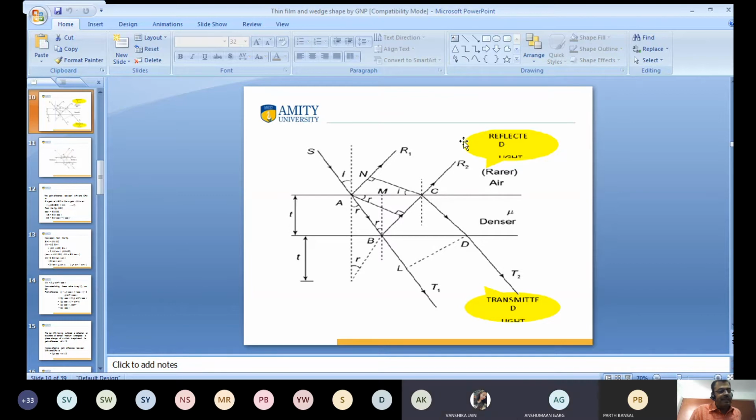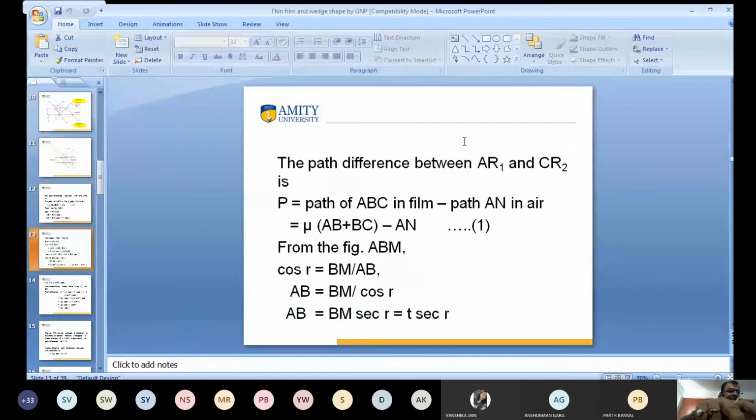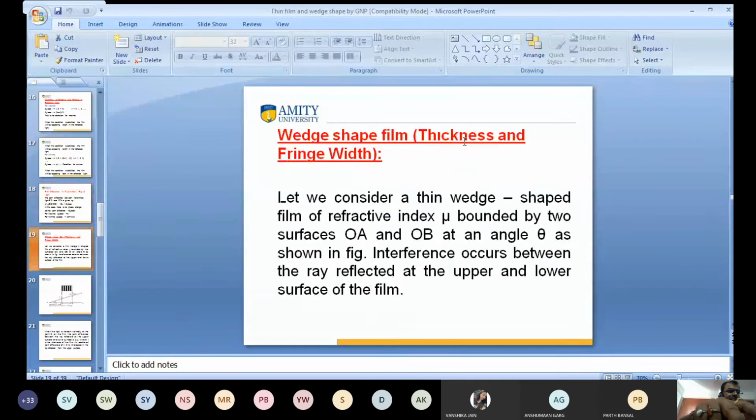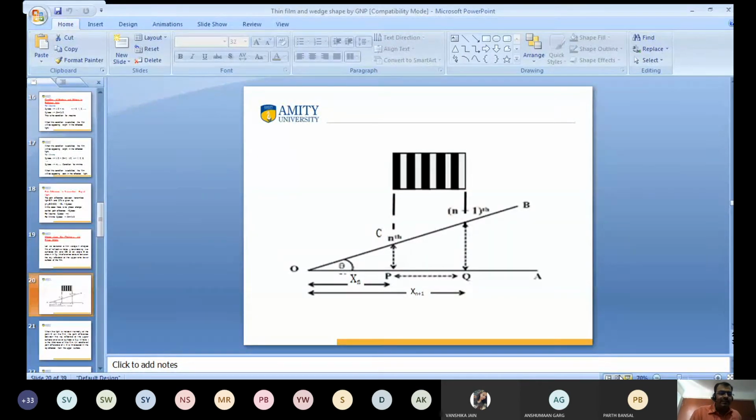Yes, sir. So I have used it here, but this is the wedge shape. When you consider the path difference between the upper surface and the lower surface, it will be 2 mu t cos r. But when light is incident normally, what is r? r is 0. So what is the value of cos r? One. Yes. Good.